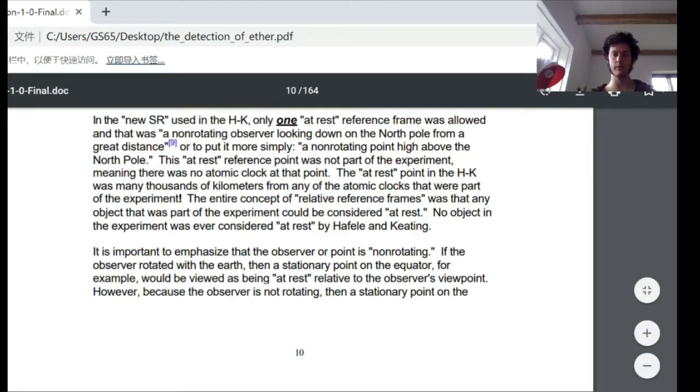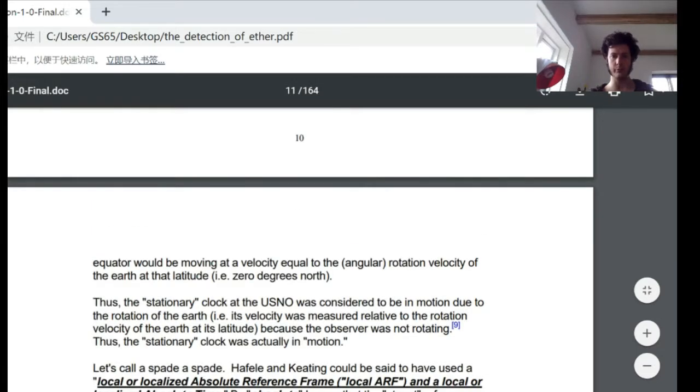It is important to emphasize that the observer or point is non-rotating. If the observer rotated with the Earth, then a stationary point on the equator, for example, would be viewed as being at rest relative to the observer's viewpoint. However, because the observer is not rotating, a stationary point on the equator would be moving at a velocity equal to the angular rotation velocity of the Earth at the latitude, that is 0 degrees north.